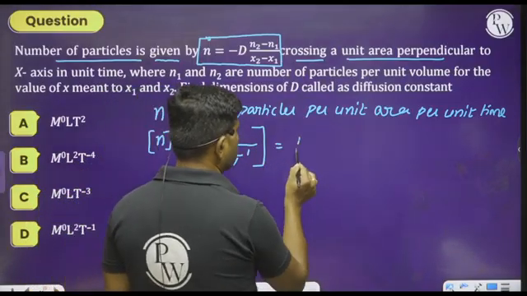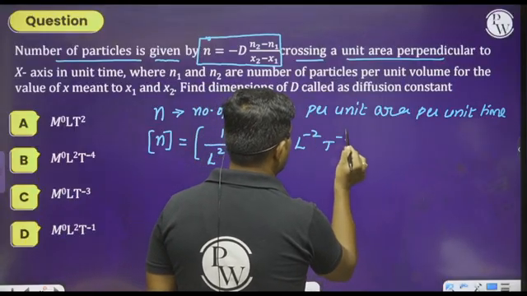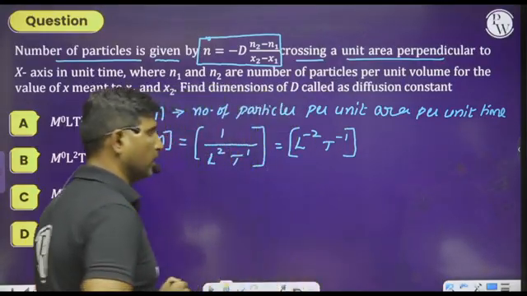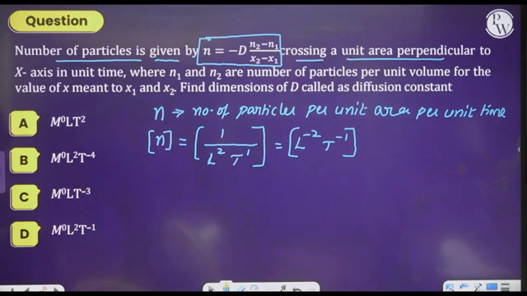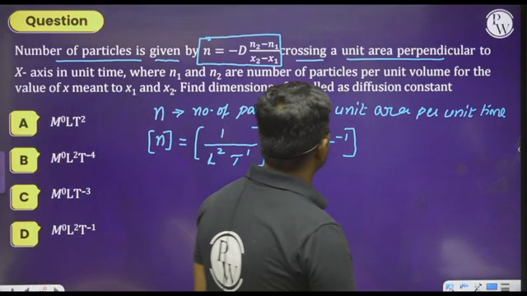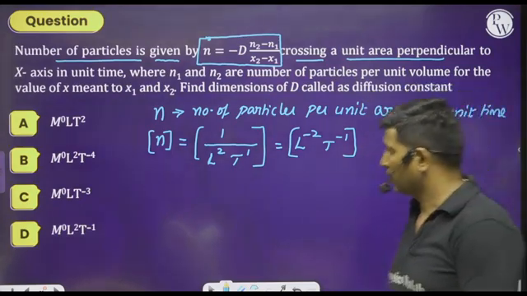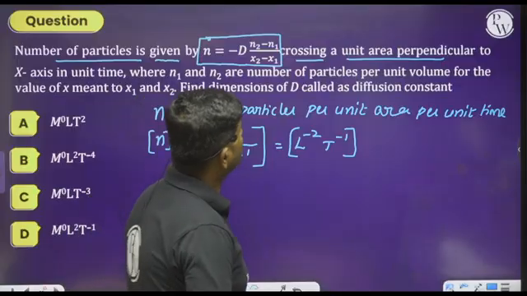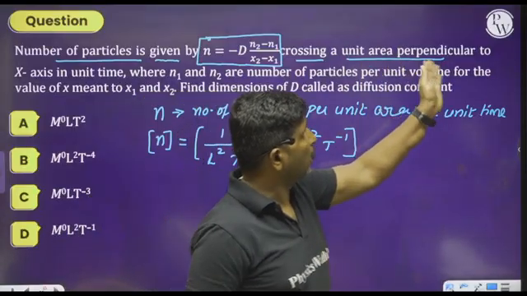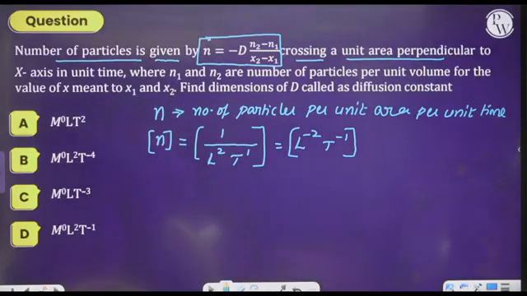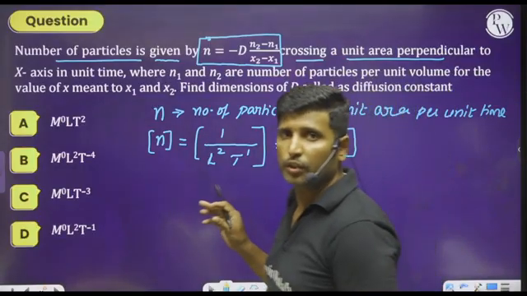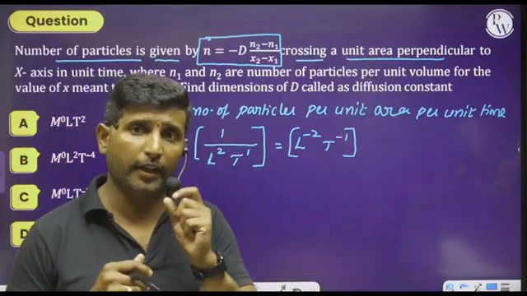So we can write it as L to the power of minus 2 and T to the power of minus 1. Is it clear? So like that we have to understand the dimensions of this small n. They are saying crossing unit area perpendicular to it here. I hope you understood how to write the dimensions of the given quantity.